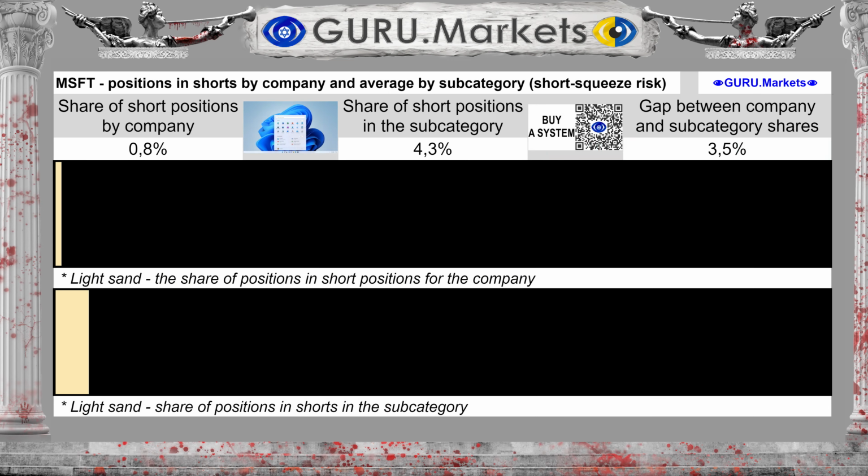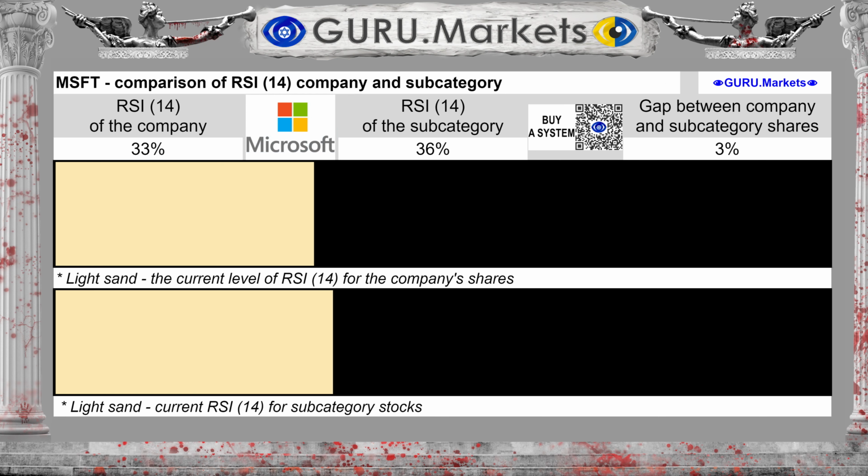The volume of short transactions was 0.8%, with an average for the subcategory of 4.3%. This is a short squeeze risk indicator. Technical indicator RSI, 14, shows a level of 33% for the company Microsoft Corporation. Whereas in the subcategory this level is approximately 36%. Technically, stocks in the subcategory are valued roughly the same as stocks of Microsoft Corporation.